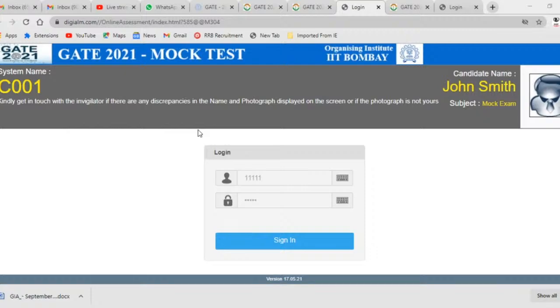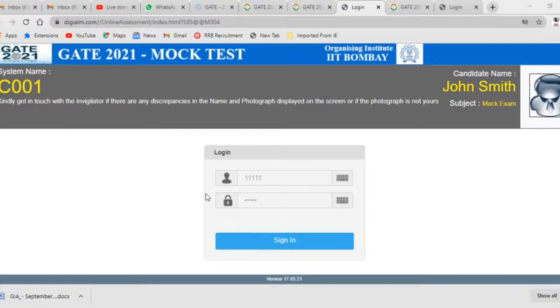In one go you can see how the paper is going to be, whether the paper is easy or tough. But don't try to predict whether the paper is tough or easy. If you have prepared nicely, you would be able to solve all the questions. Read the questions very carefully, because all questions have a certain trigger.